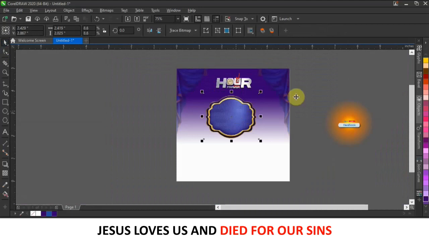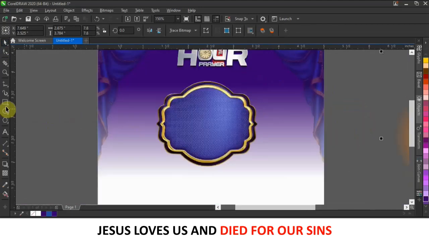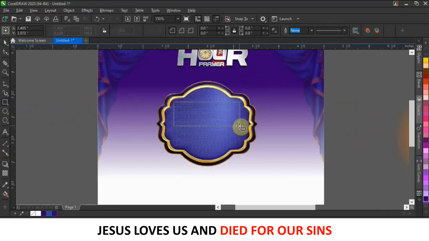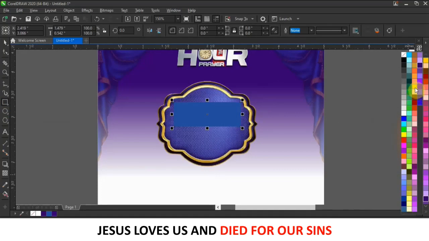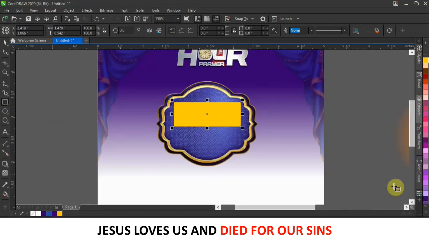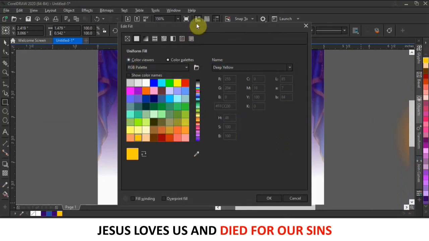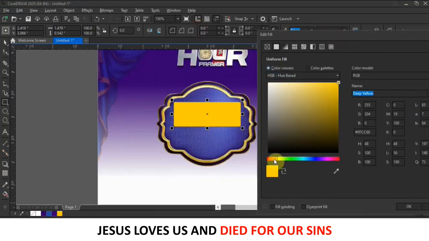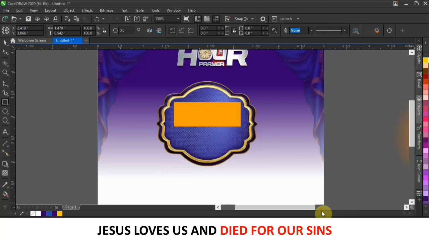Alright, so what I'm going to do next is go for my rectangle tool, and then draw a rectangle here like this, like we did the other time, something like this, and I'm going to give it a yellow color. Let me see this yellow. Let me deepen it a bit. Just drag this here. Okay, I think this is fine. Alright, so I'm coming to click on OK here.